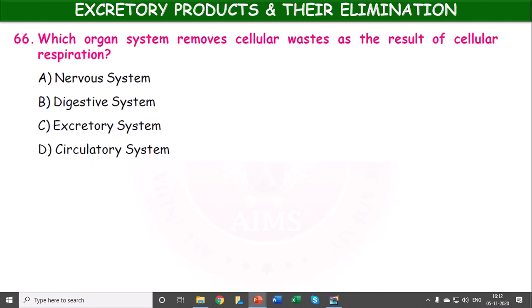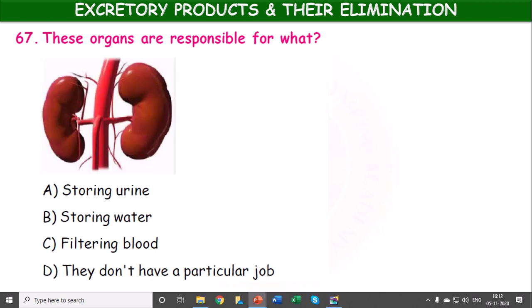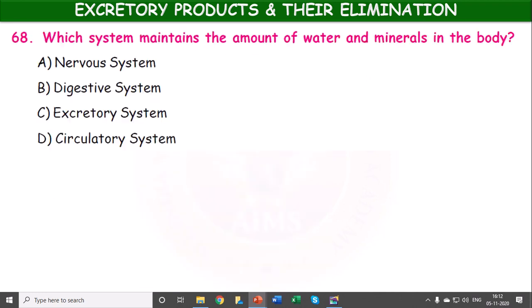Which organ system removes cellular waste as the result of cellular respiration? Nervous system, digestive system, excretory system and circulatory system. Okay, it is the excretory system. These organs are responsible for what? Here kidneys are given. Storing urea, storing water, filtering blood. They don't have a particular job. The main function of these kidneys is filtering blood.